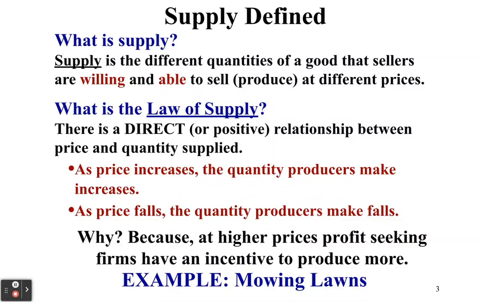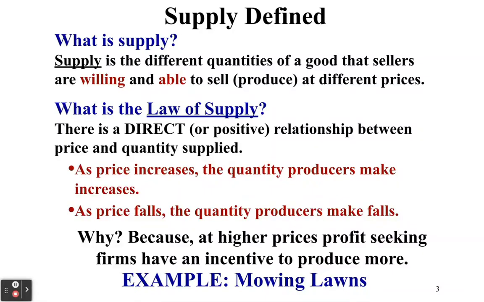The reason is because firms or businesses, remember we call businesses firms in this class as well, have an incentive to produce more when the price is higher, right? So think about it. If you were trying to make profit, and you're selling 5 burritos, and the price of those burritos is $10, and you're making profit on each one of those, if the price was $15, you'd be willing and able to produce more burritos because you can make more profit. Whereas if the price is lower at $5, you're willing and able to produce fewer burritos because you're going to make less profit. Okay, should make sense logically, right?